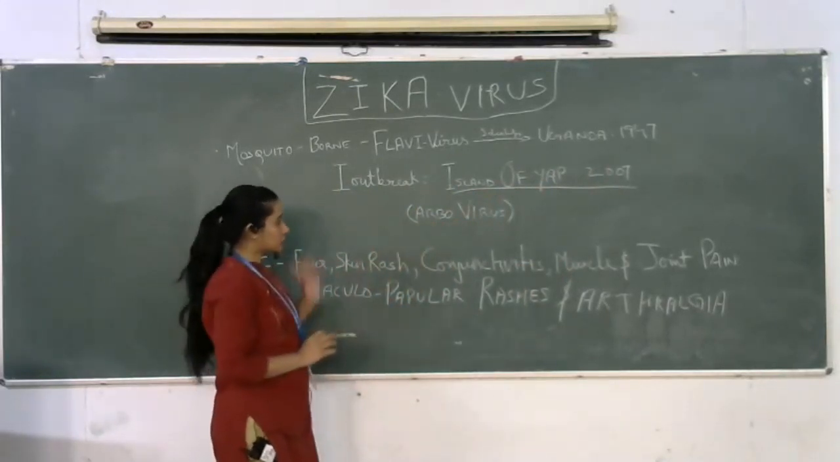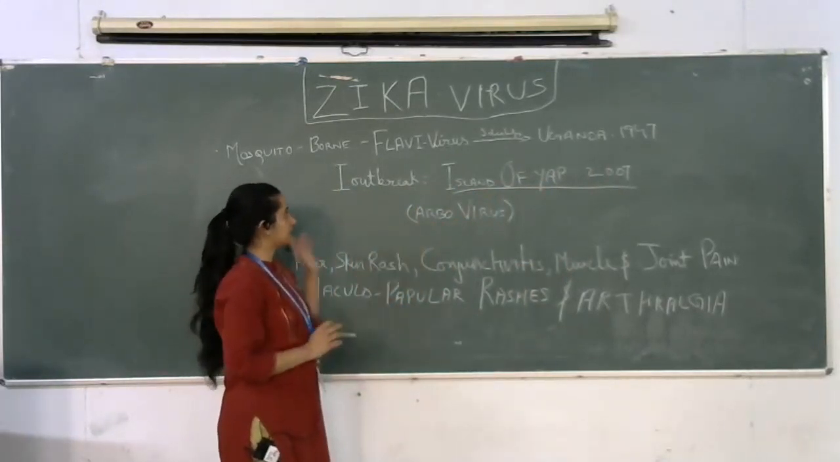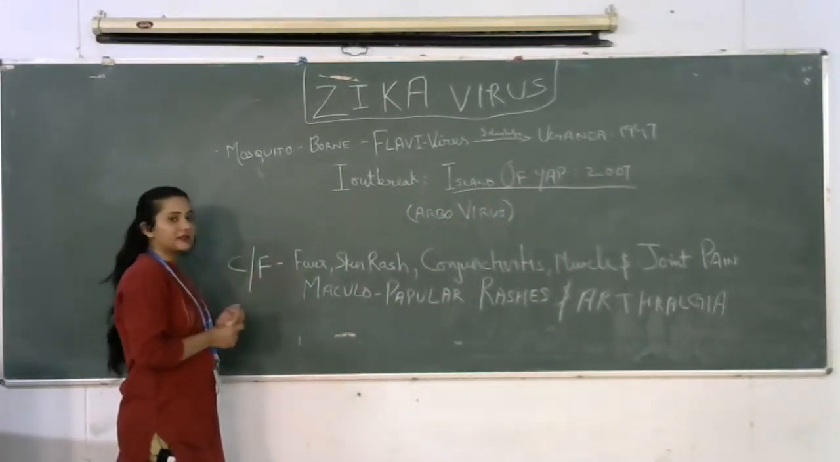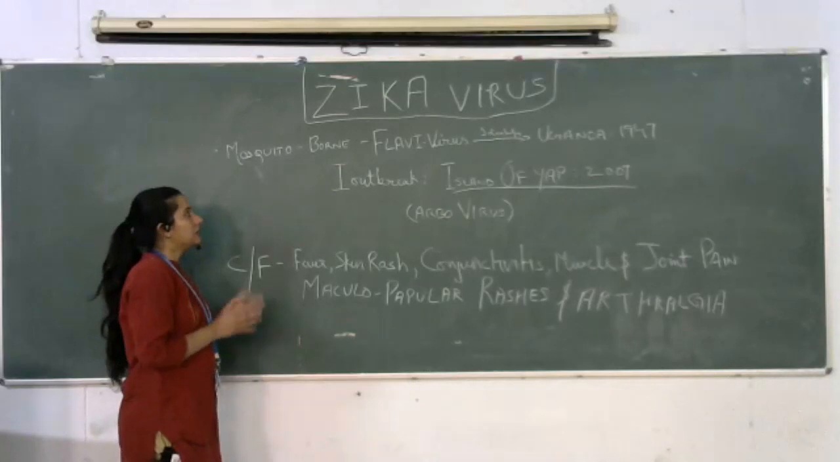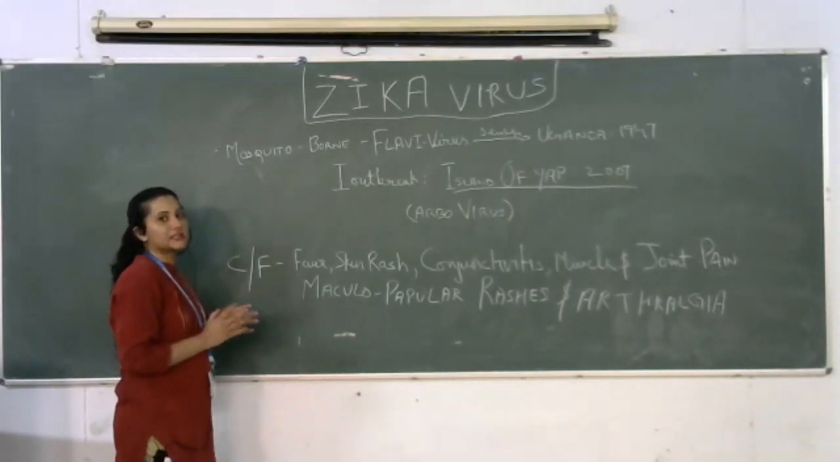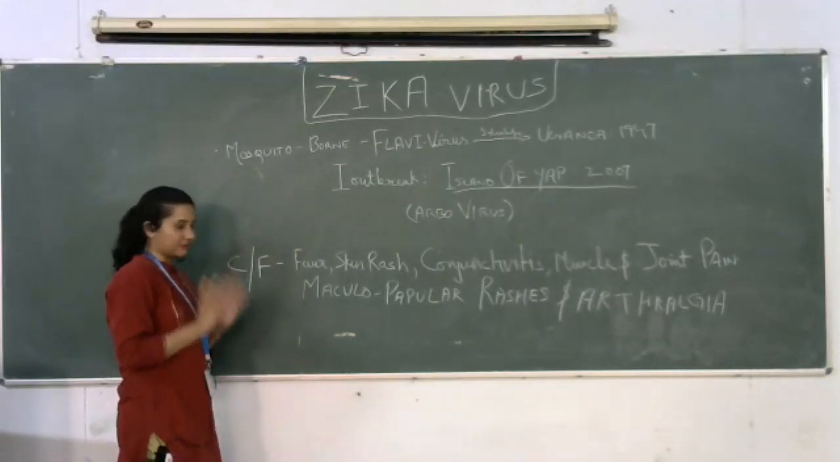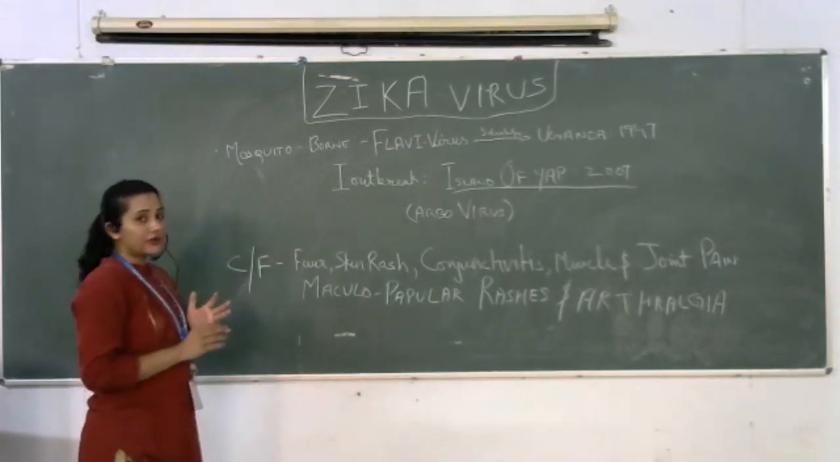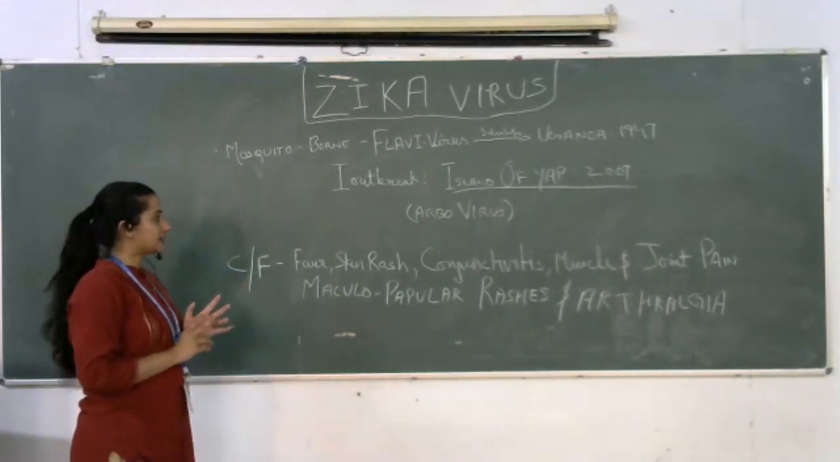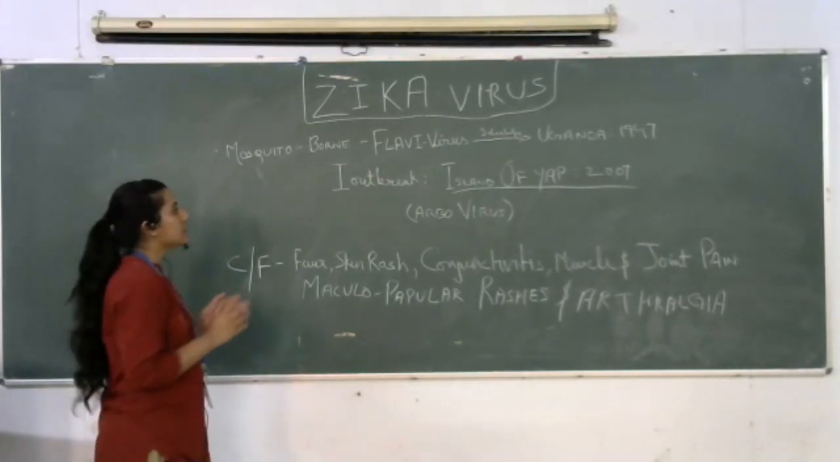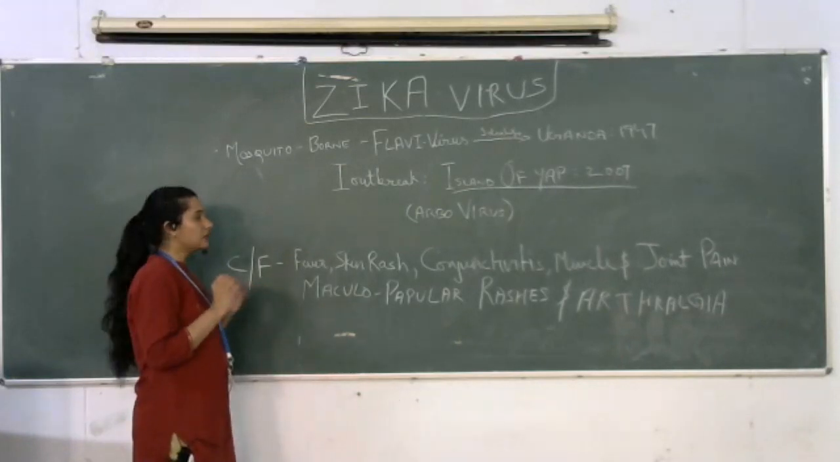It is also known as arbovirus. Zika virus, we can say, is a flavivirus or arbovirus. The mosquito responsible is the same mosquito responsible for dengue, that is Aedes aegypti. So here the agent is the Aedes aegypti mosquito.